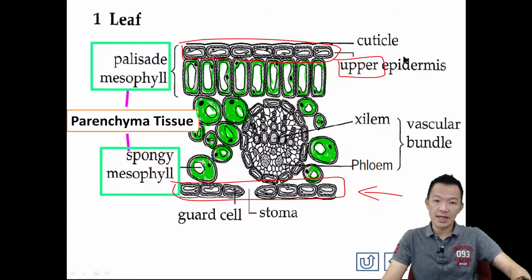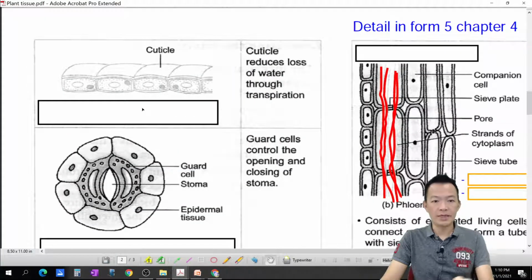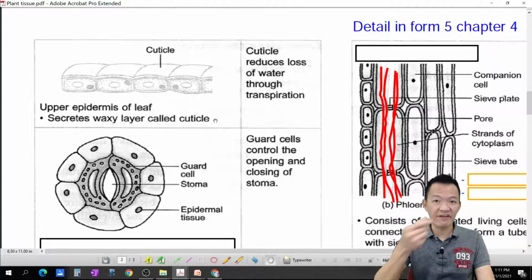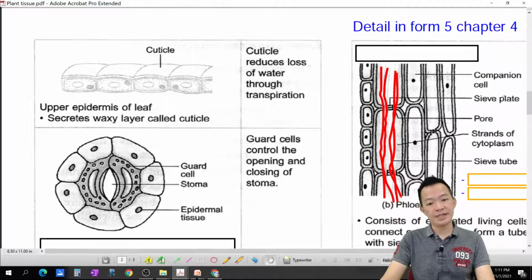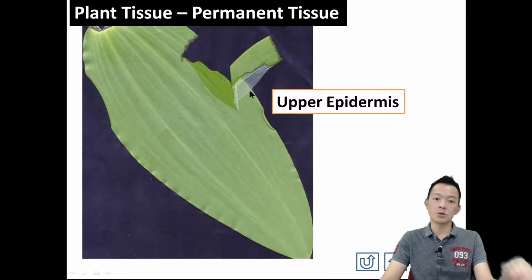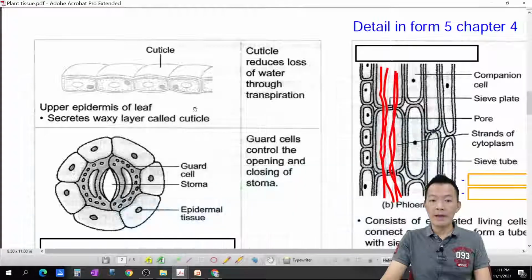Okay, so all these they are epidermal tissue, 就是外层的组织。So number one, what is this? Upper epidermis of the leaf, 叶子的表面。Upper epidermis of the leaf, 叶子的表层。And for this layer of cell, they secrete the wax layer called cuticle. 它分泌出一层蜡，叫做 cuticle. So upper epidermis. 那 what is upper epidermis? Now this layer, the transparent layer, 这一层呢 upper epidermis, epidermal tissue. Okay? Right? Or beside upper epidermis, we're having the lower epidermis as well.